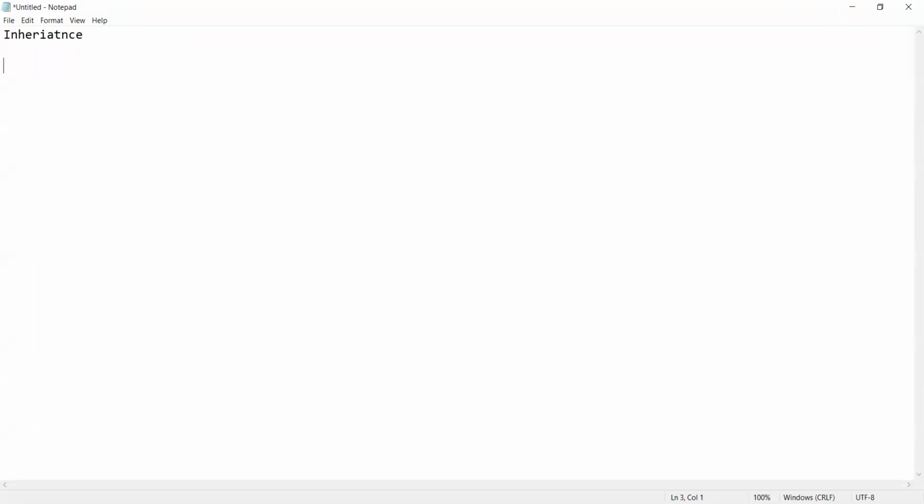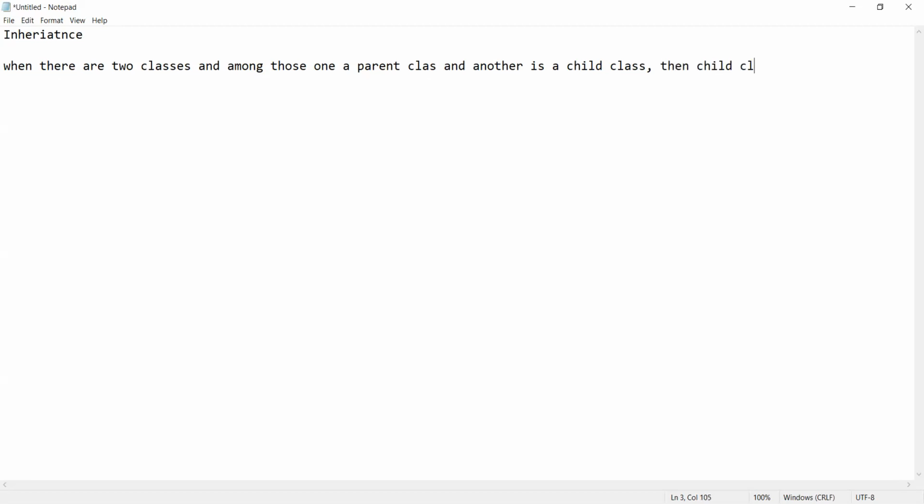Okay, so what is inheritance? Basically, when there are two classes, one is a parent class and another is a child class, then the child class will inherit all the properties of the parent class. Then this concept is called inheritance, right?